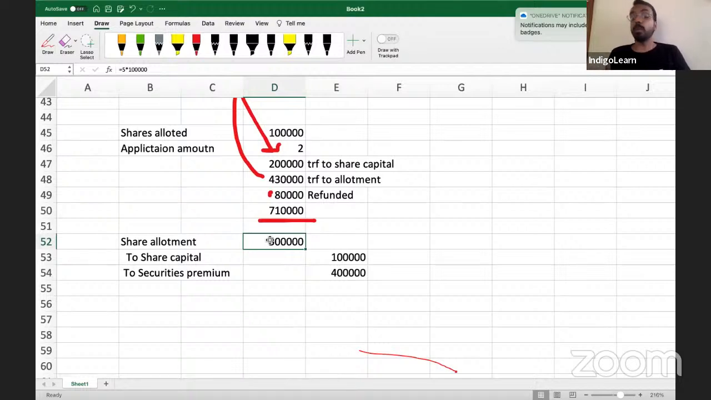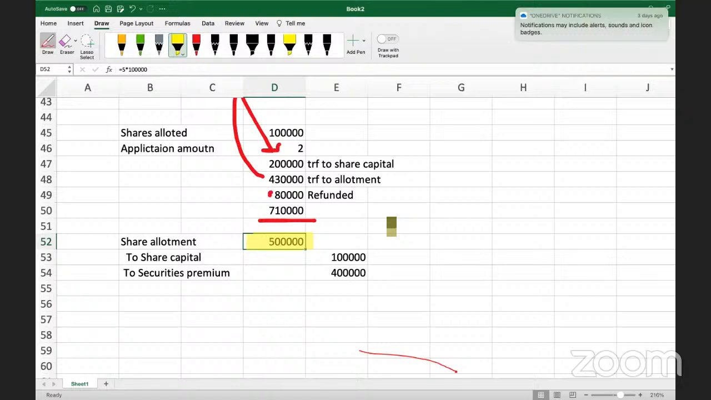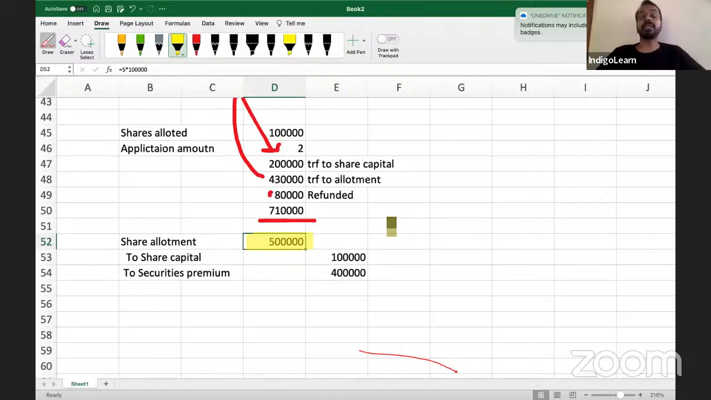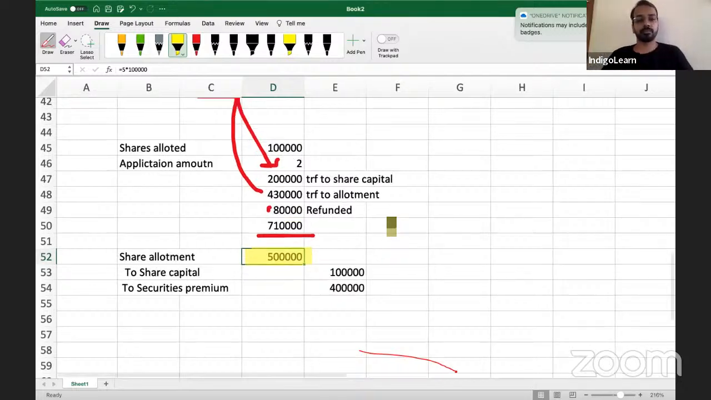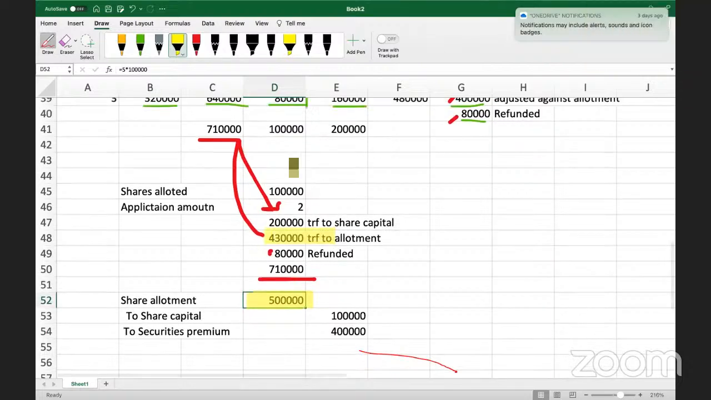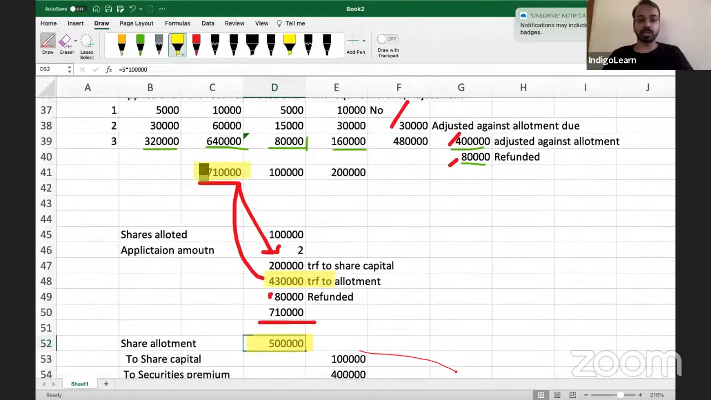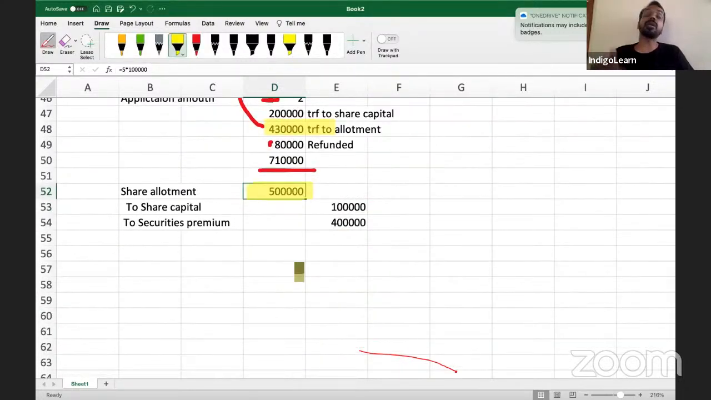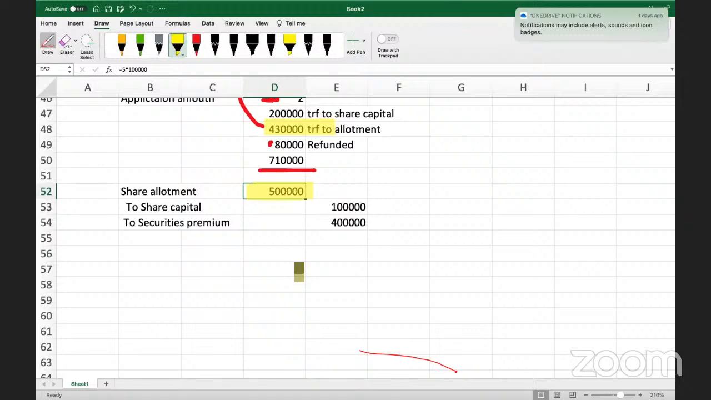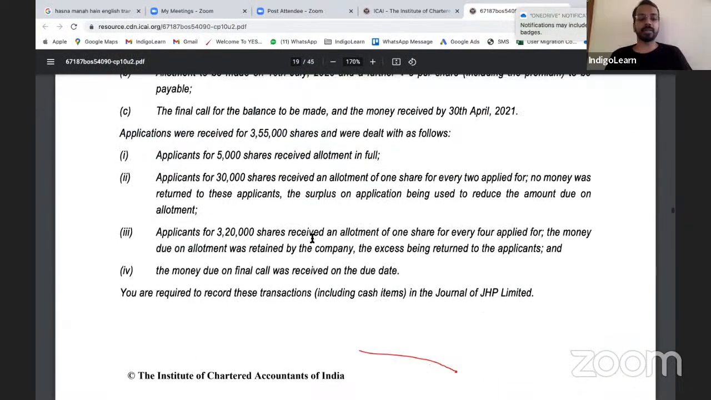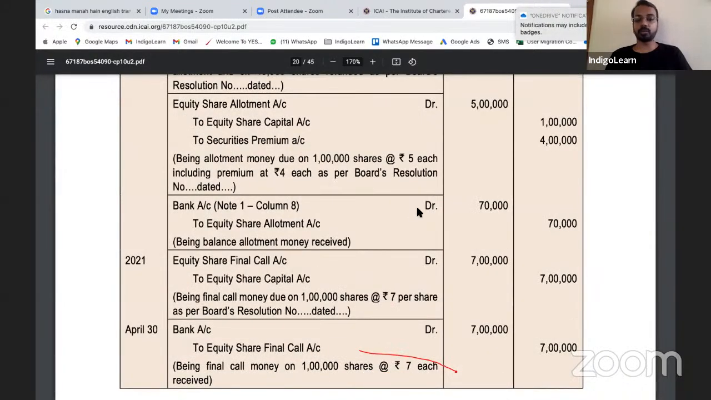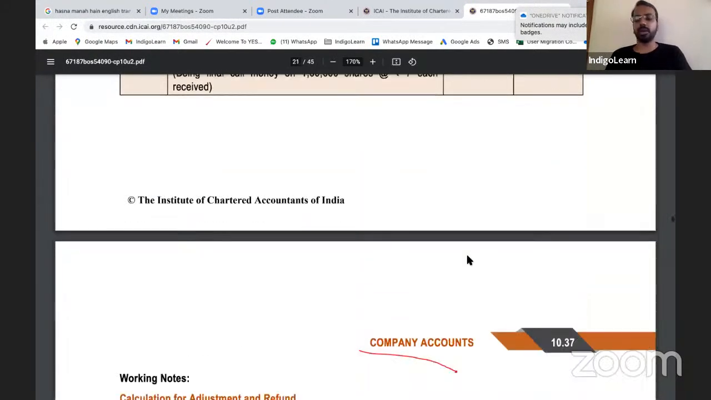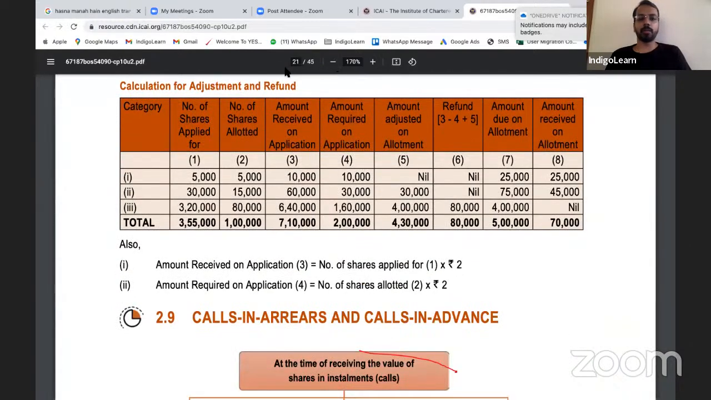Now, how much amount will we receive out of this 5 lakhs? How much will we receive at the time of allotment? 4,30,000 we have already received at the time of application. See, 70,000 is left. Now, how much is left to be received? 70,000. So that 70,000 will be received at the time of allotment. So bank to share allotment 70,000, and the remaining two entries are pretty simple. So I hope it is clear now.